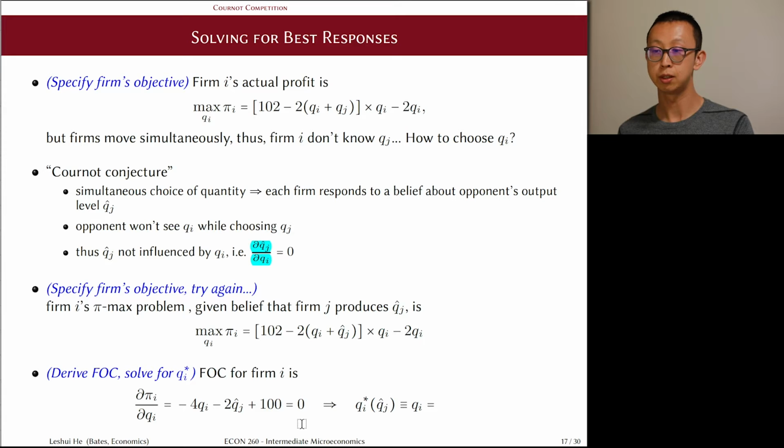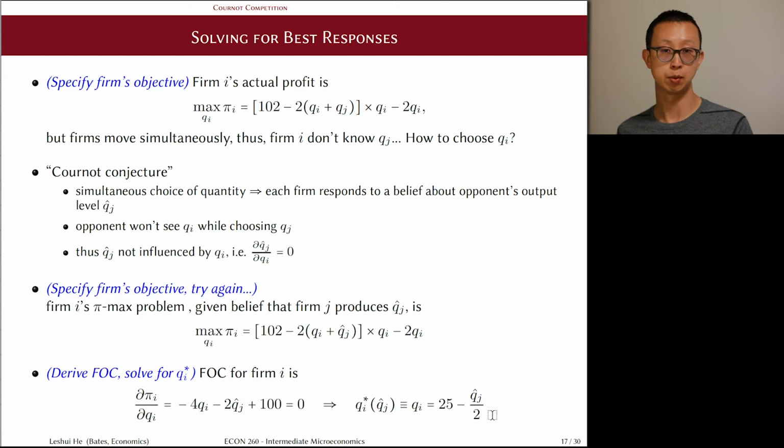And this first order condition determines that the QI that satisfies the first order condition is our best response. Now we can rewrite QI from here in terms of QJ hat and all these constants. And it is in fact unique, which is equal to 25 minus half of QJ hat.